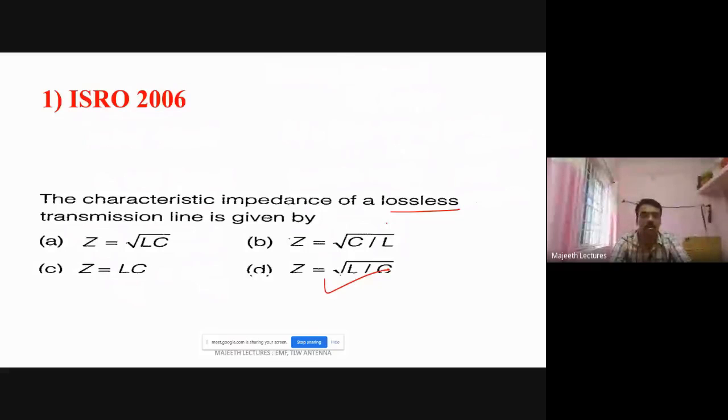This is 3, 4, this is always the same. So just don't... that will come from the same. But what is the characteristic impedance of a lossless line? Z is equal to root of L by C, right? So this is what the lossless transmission line is. This question they have asked in the exam.